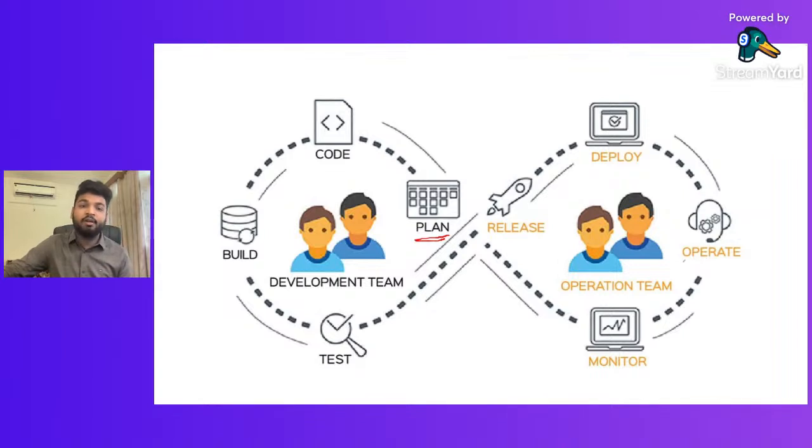If not, what we do, like in the first sprint we made the login page, and when we are operating and monitoring that part, we encounter a bug in UI UX. So we again go to the planning stage, again plan the UI part, code that part, build that part, test that part, release that part, deploy that part, and again take the feedback from the client on whether it is working fine. If that feature is working fine, we start a new sprint on a new feature. That is something DevOps gives us.